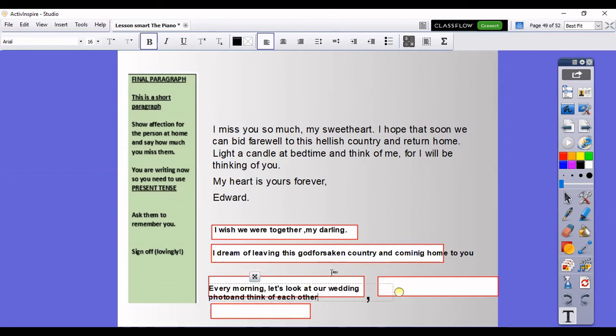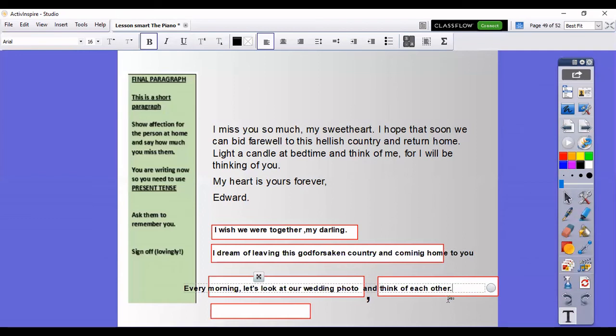Now what I've done, instead of a comma here, I've used and. So I'm taking out that comma. So every morning, let's look at our wedding photograph and think of each other. Full stop.